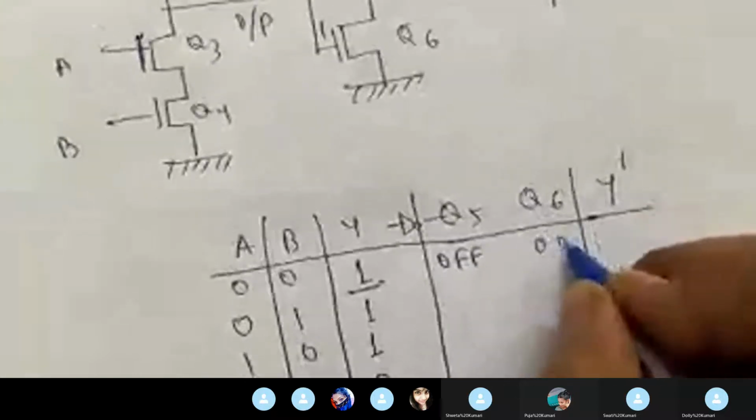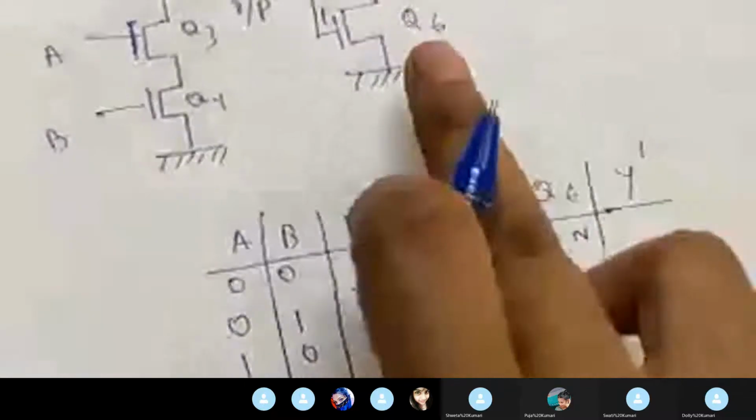And this is my final output Y dashed, right? So what will happen? When my input is 1, what will happen? It will go 0 over here and it will come 1 over here. When the output of this NAND gate is 1, the CMOS inverter is getting 1 as an input. When 1 goes to the PMOS, it will become 0, and when it is coming to the NMOS it is becoming 1. So in case of 1, Q5 is off and Q6 is on.